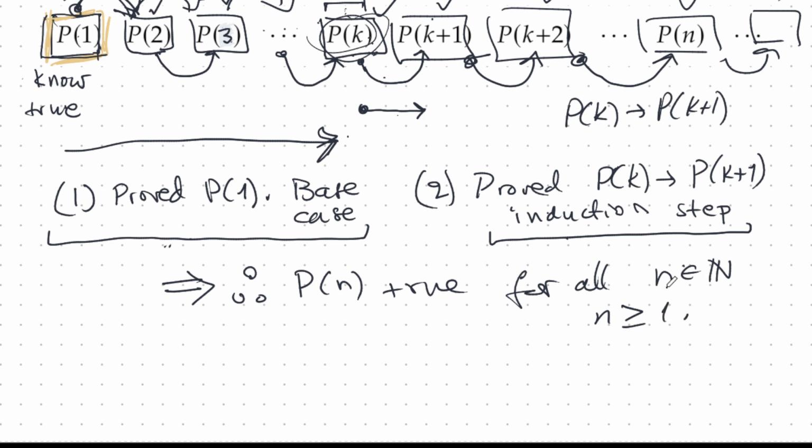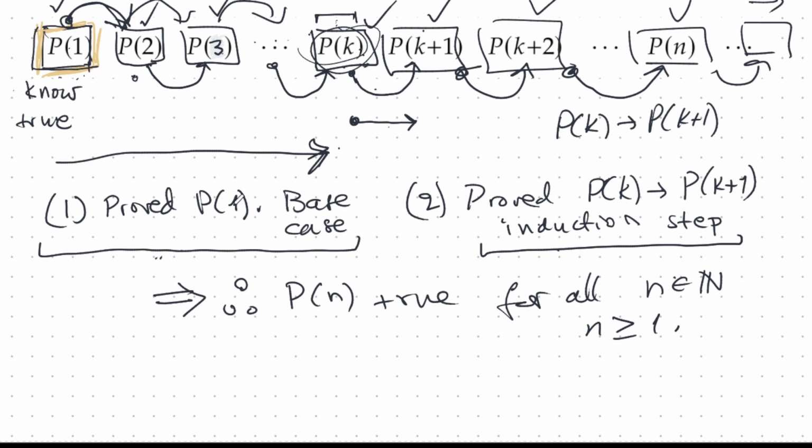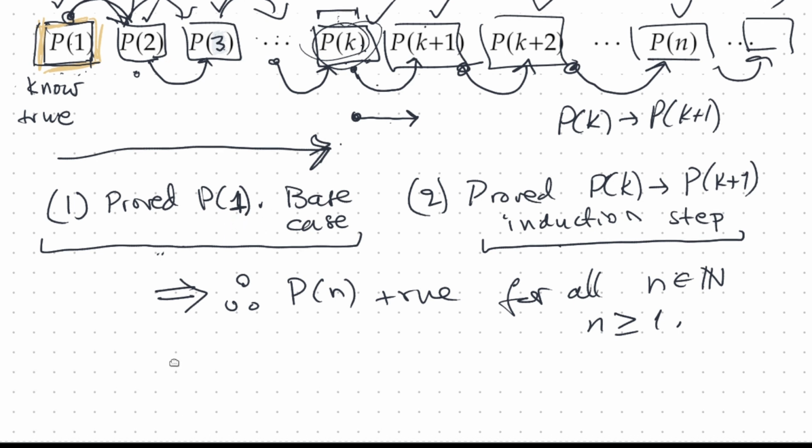Well, okay, natural numbers are greater than or equal to 1, but sometimes the base case is not 1, sometimes it's 2. Sometimes it's easier to prove this one than that one, or sometimes the first one, P1, doesn't apply. We have to start at P2. So just keep in mind the base case doesn't have to be 1. It could be some other integer. As long as it's the base case, we're okay.